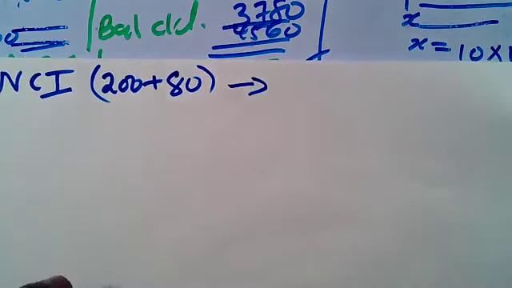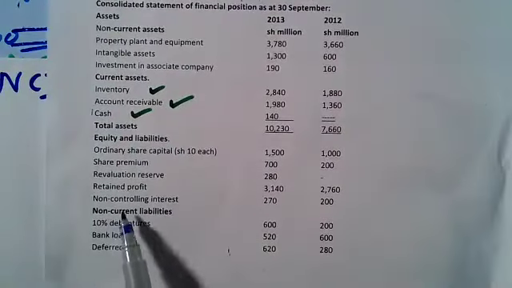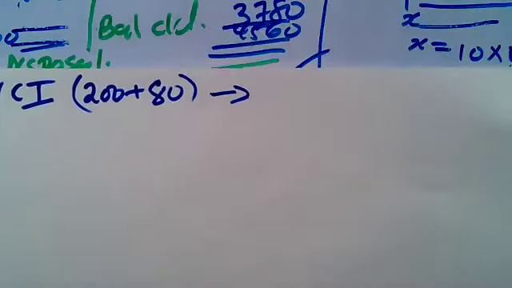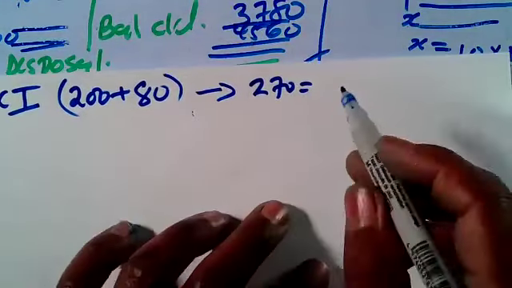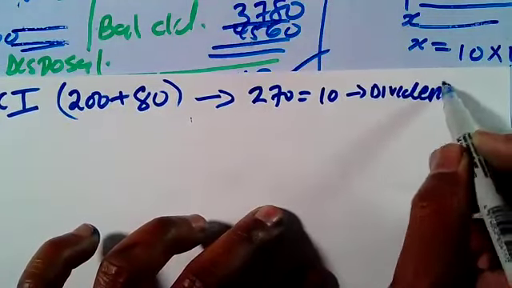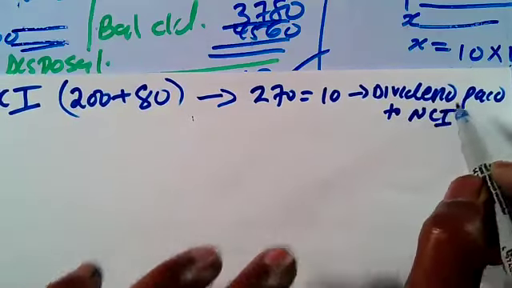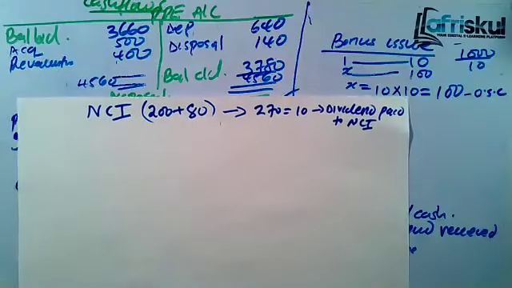But you are told that the NCI at the end is 270. So what has happened? It has moved from 280 to 270. We have 10. Now this is what we call dividend paid to NCI. We pay to NCI, we receive dividend from associate.